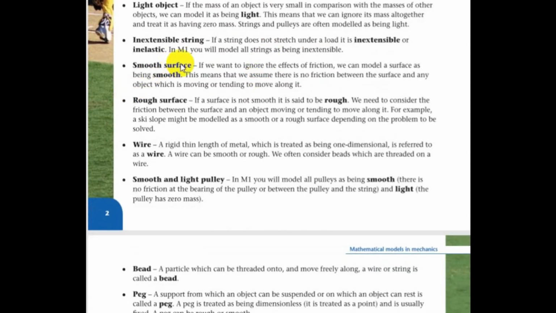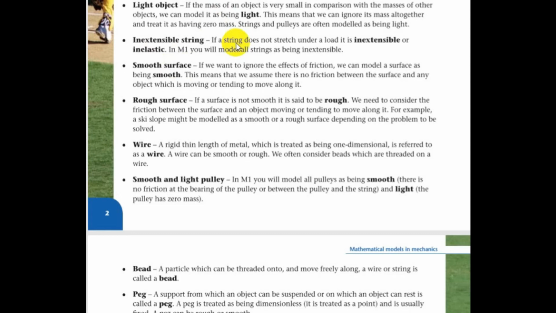The next term is inextensible string. Again, the name suggests inextensible. It says that the string won't change its length, it won't increase or decrease over the whole calculation. It will stay the same.